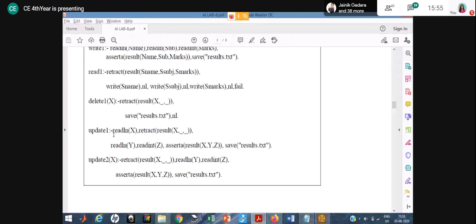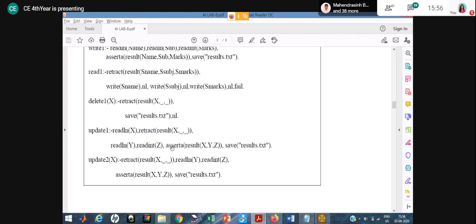That particular name value I am passing over here, and once you get this X value, then for that particular name it will retrieve the data from the database, right? And after retrieving the data from the database, once it is retracted, now what happened is the read lny and read integer Z.